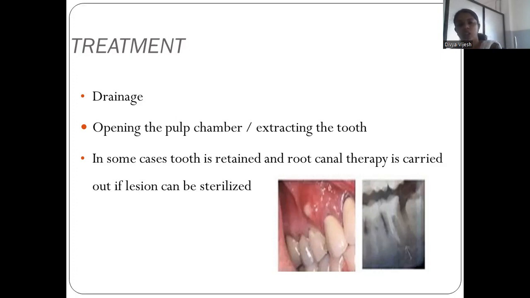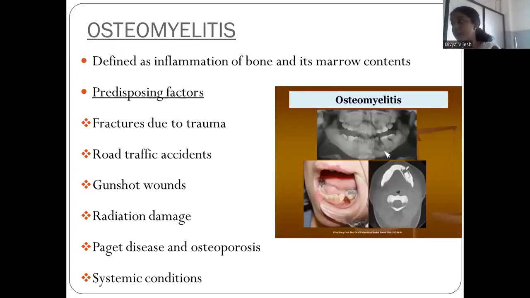Then, in this periapical abscess, the pus and the infection may spread to the marrow spaces, right? And it becomes osteomyelitis. And what is osteomyelitis? It is the inflammation of the bone and its marrow contents. And what are the predisposing factors? In some cases, it may easily lead to osteomyelitis. Why? Because of some predisposing factors.